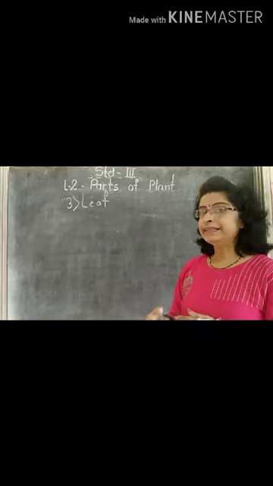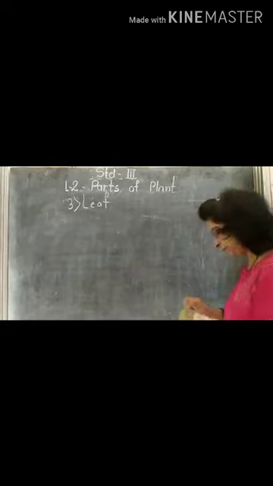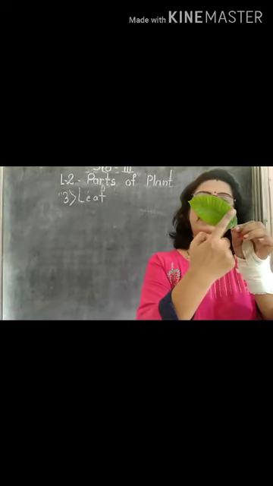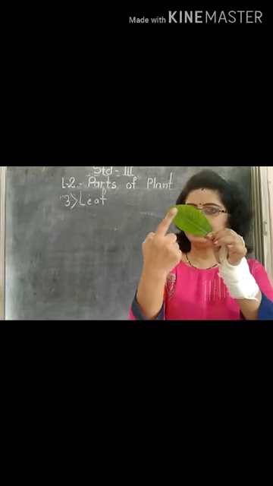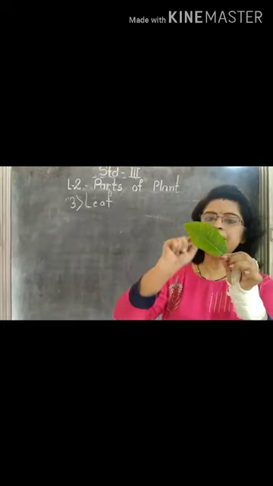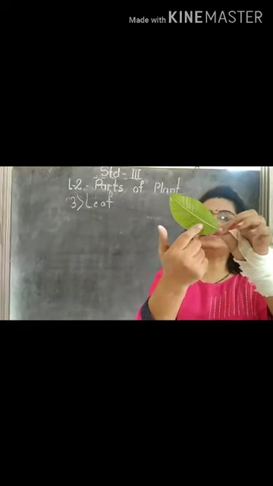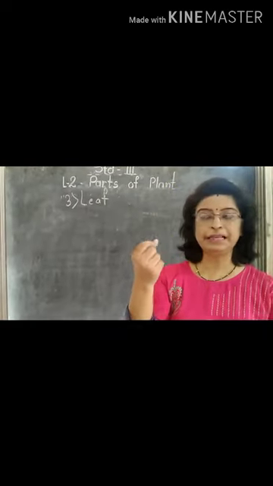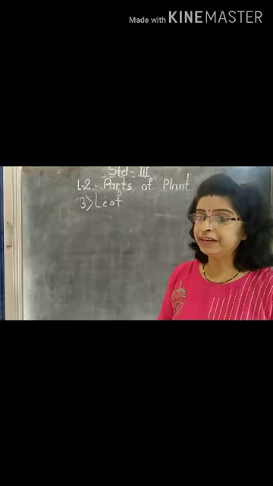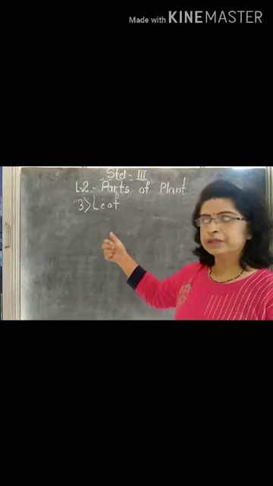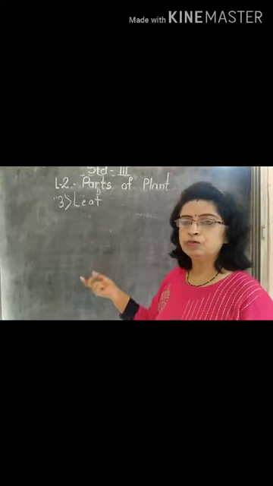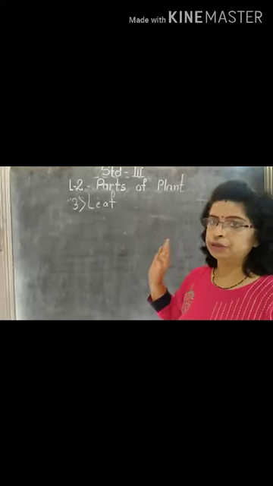Now this leaf has a midvein. Yesterday we saw that this is the midvein of the leaf. This is the lamina of the leaf, the flat part, and this is the edge of the leaf. In some plants you see straight venation, and in some plants like peepal leaf you find a network of veins. What is meant by veins? Veins, like in the stem, leaves also have tubes which help to carry food or water to the whole part of the plant.